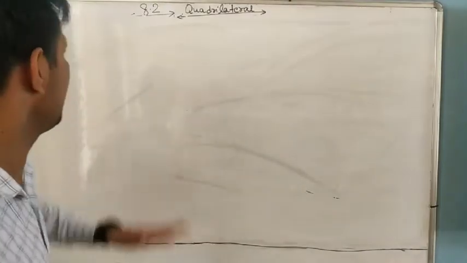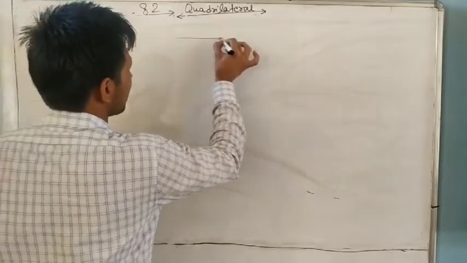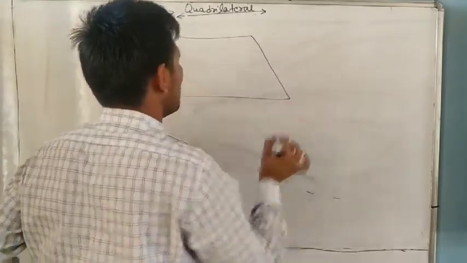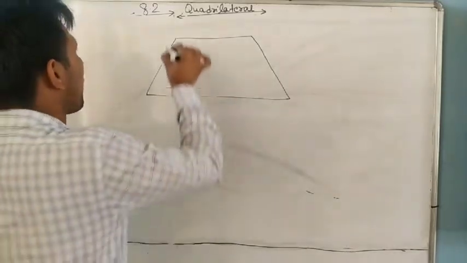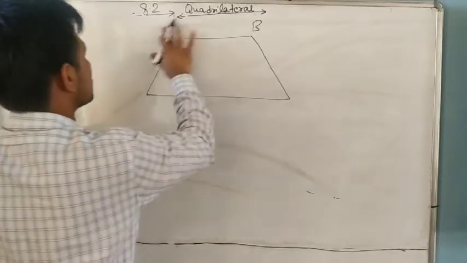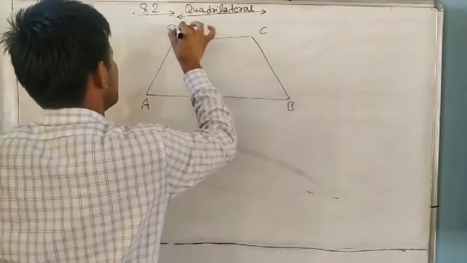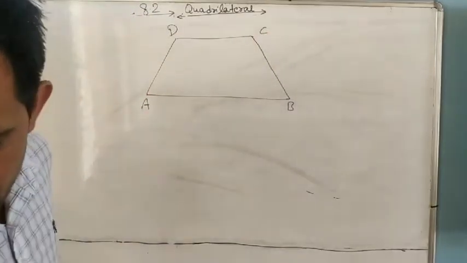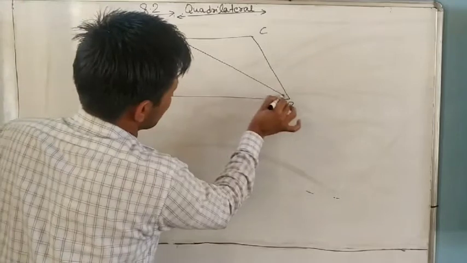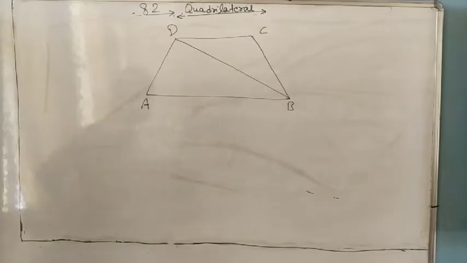So ABCD is a trapezium in which AB is parallel to CD. It is given. Trapezium means, as everyone knows, a quadrilateral in which only one pair of opposite sides is parallel. It is A, it is B, it is C, and it is D. Understand it? Now BD is the diagonal, and E is the midpoint of AD.